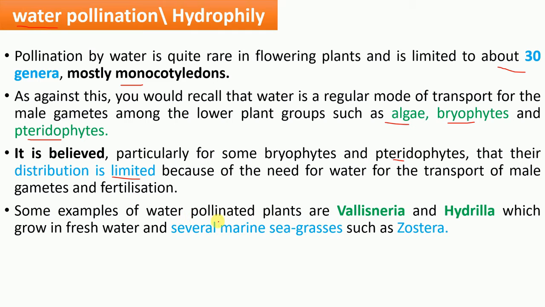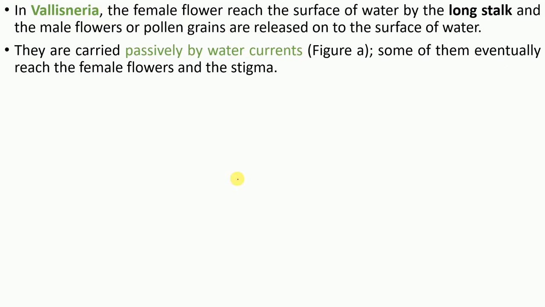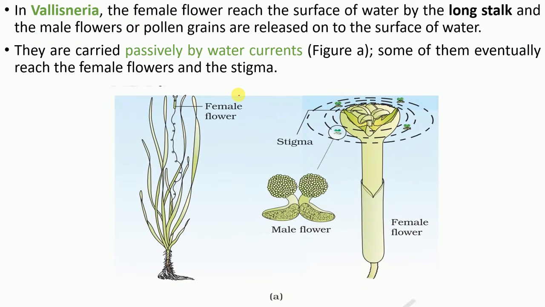Some examples of water pollinated plants are Vallisneria and Hydrilla, and some more examples are marine sea grasses and Zostera. In Vallisneria, you can see here the female flower reaches the surface of water by a long stalk. You can see here this is the female flower and this is the male flower. So this is the stigma of the female flower, right?